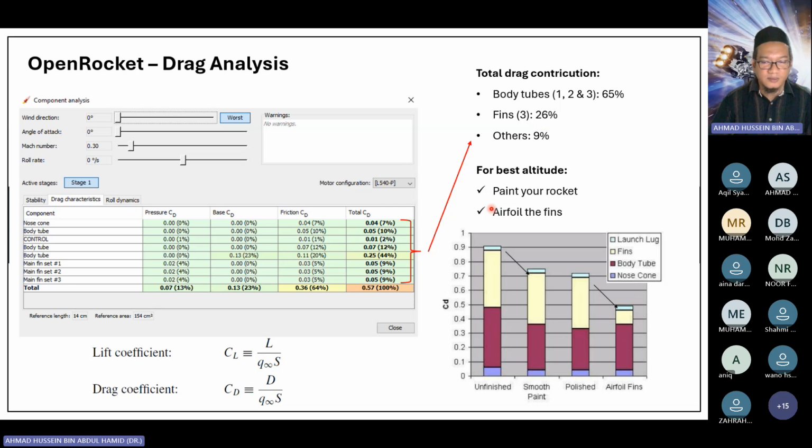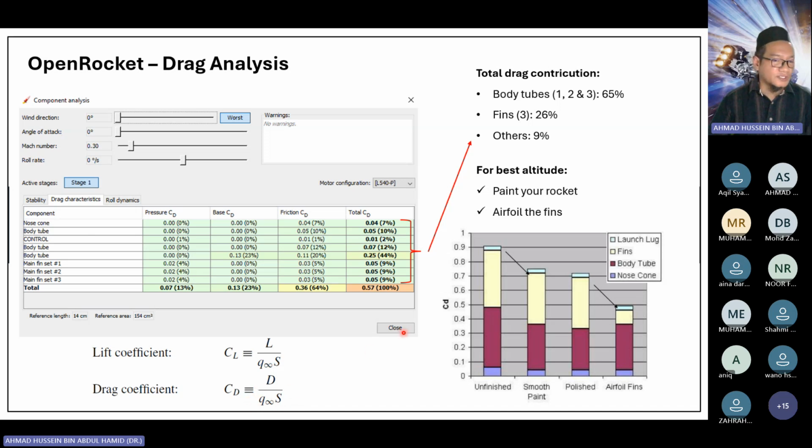Now this is a recommendation. A study conducted this analysis, and they showed that if you have an unfinished rocket, the total drag coefficient is around 0.9. CD is the drag coefficient, defined as the drag force divided by this quantity, where S is the area and this is the dynamic pressure.